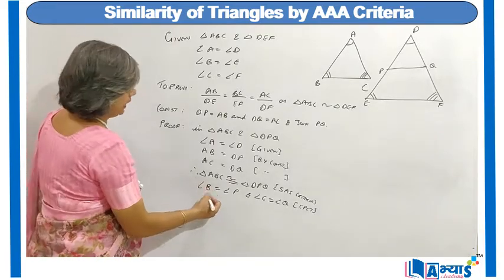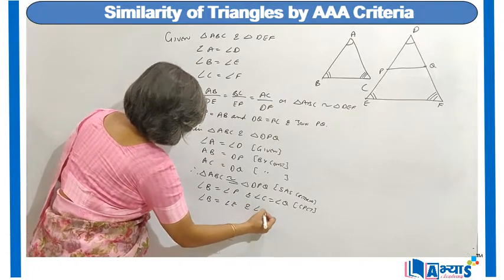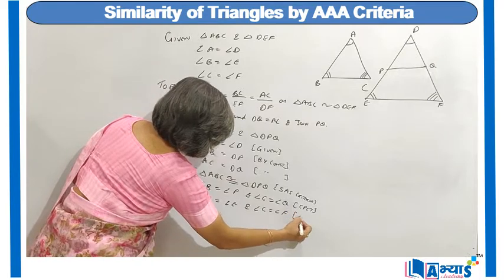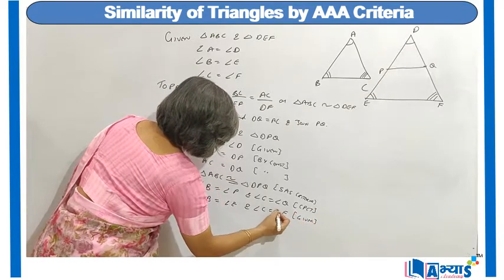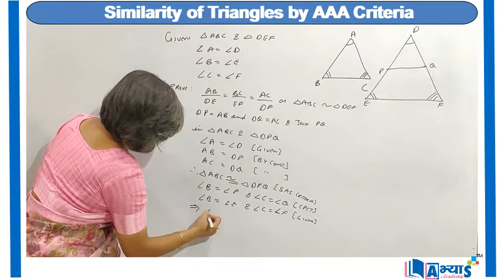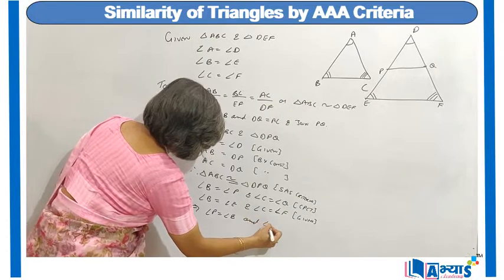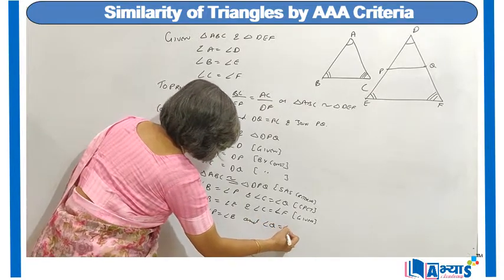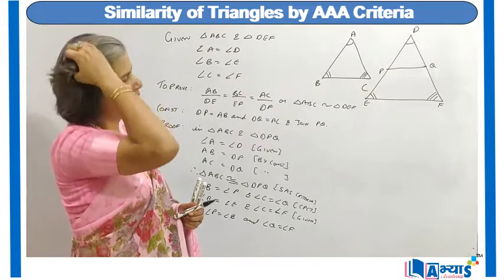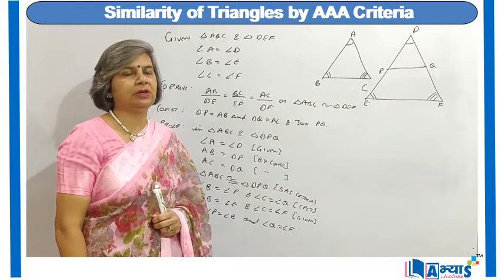But we know that angle B is equal to angle E and angle C is equal to angle F. It has been given to us. Therefore, it implies angle P is equal to angle E and angle Q is equal to angle F. But they are corresponding angles when PQ and EF are the straight lines and DE is the transversal.